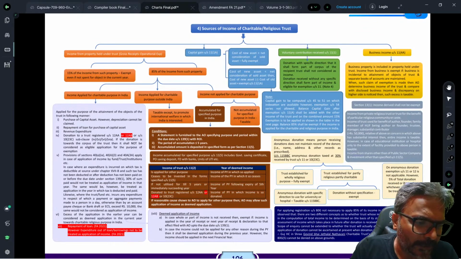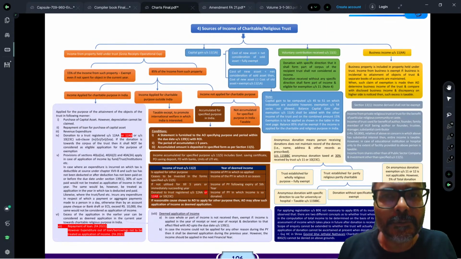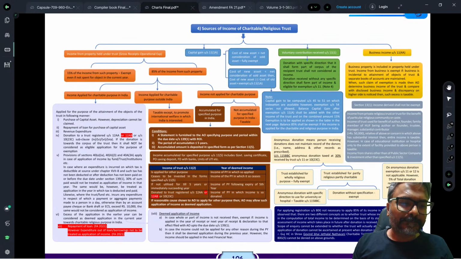With that, students, we will now enter into one of the most important topics, and that topic is trust taxation. We will be revising this trust taxation with all the permutations and combinations involved as far as the topic is concerned.